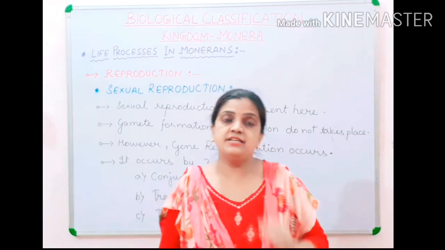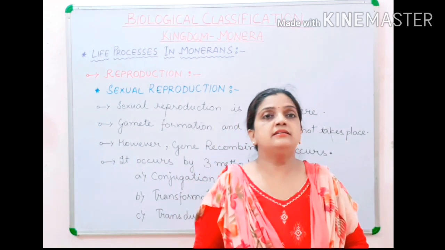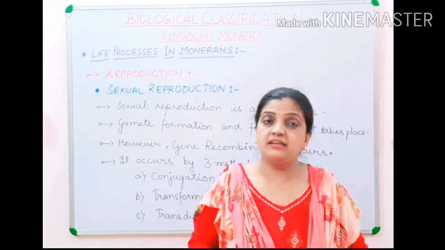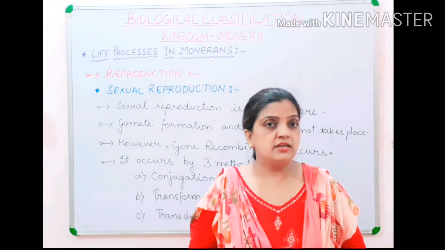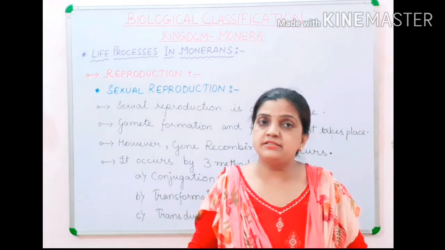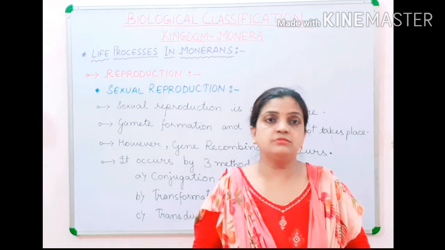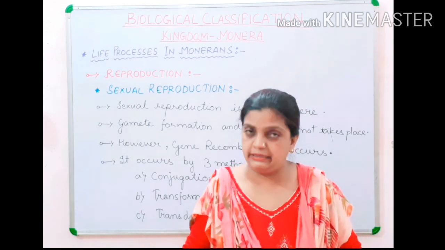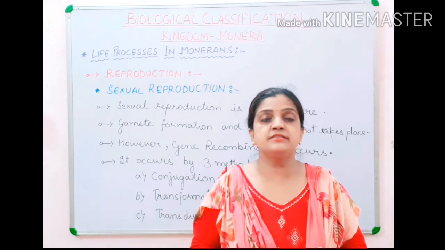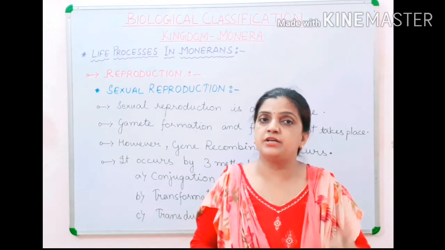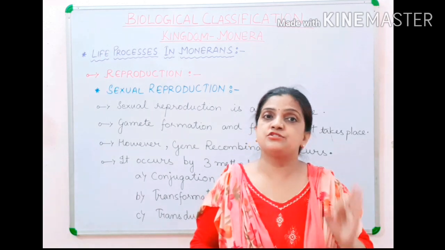Why? The reason is that the different gametes, male and female, are not there. So gamete formation doesn't take place. When there are no gametes, the fusion will also not take place. So as gamete formation and fusion do not take place, we can say that sexual reproduction doesn't happen in kingdom Monera.